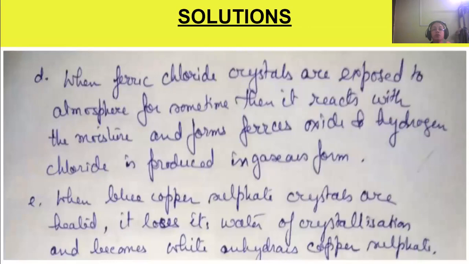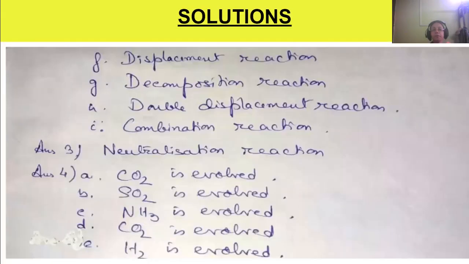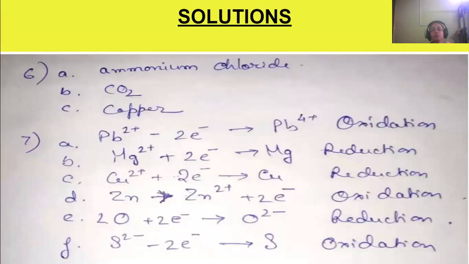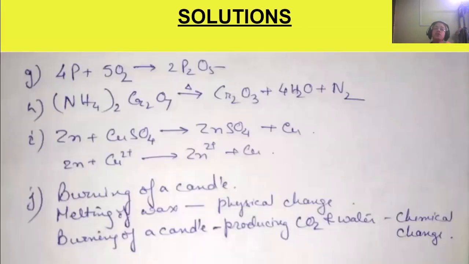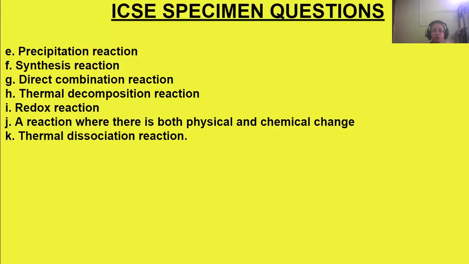Next example, direct combination reaction is phosphorus combining with oxygen to form phosphorus pentoxide. Okay. Then decomposition reaction, direct thermal decomposition reaction, then redox.